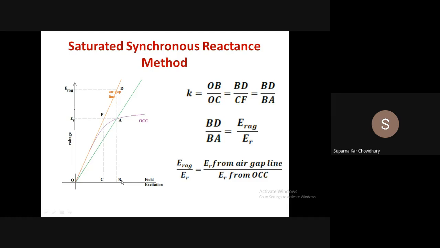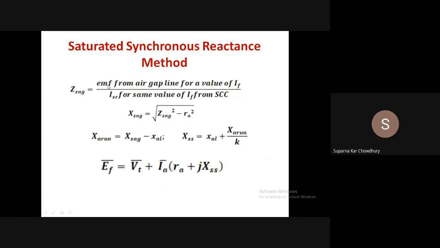So for the saturated synchronous reactance method, first we determine the unsaturated synchronous reactance from this equation: the EMF from the air gap line for a particular value of IA, divided by the short circuit value for the same IA from the short circuit characteristic.